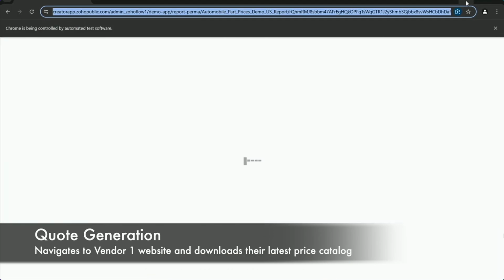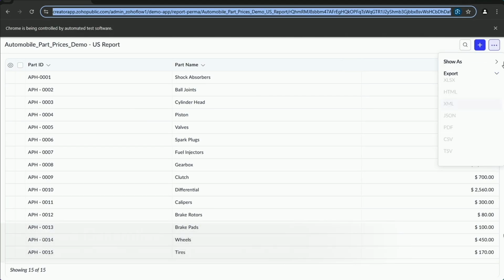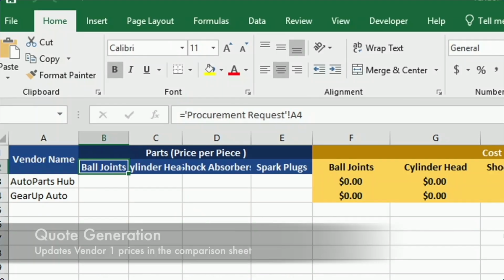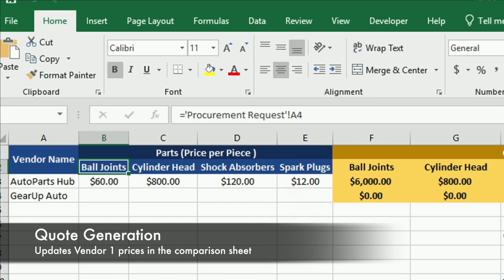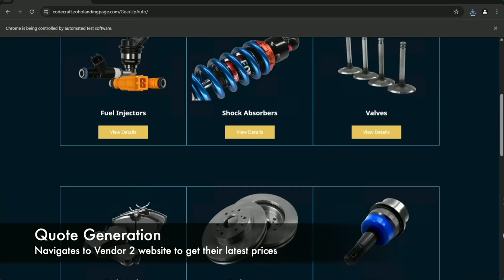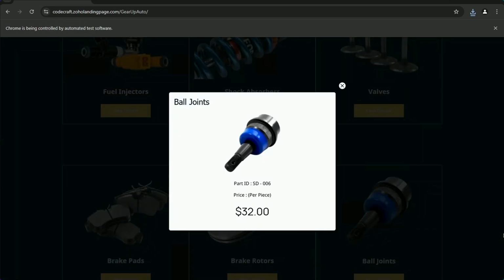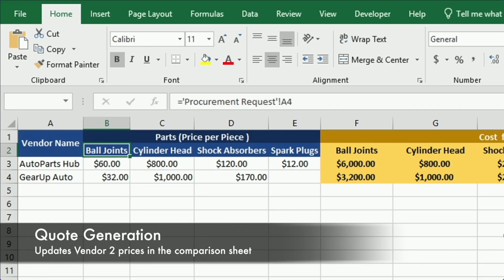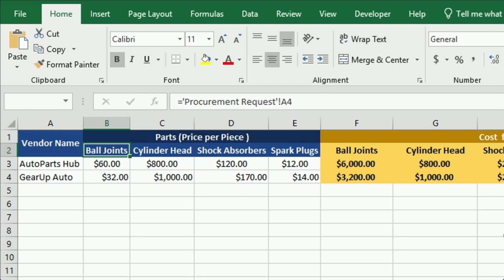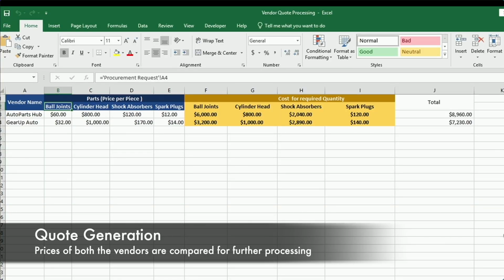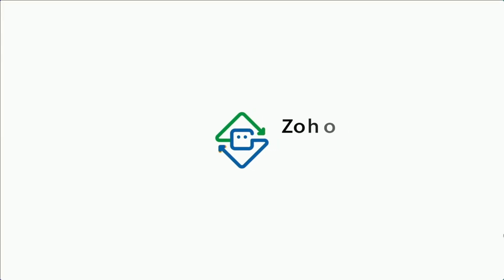Now you log into one of the vendor portals, and in that portal maybe you need to download the pricing. Pricing could be available in different ways. So you may have to download that and fill in those details for one vendor. And for the other vendor, you may have to go to the web browser. This actually is the bot being executed. We have the workflow built and the bot is being run. The bot is doing all this. Go to each and every part that is required. It's like scraping. You take that, put it here, compare, and then do a price generation. So this is just an example to showcase how anything you do on the web and with Excel sheets can be automated. So that's one of the examples for sales.